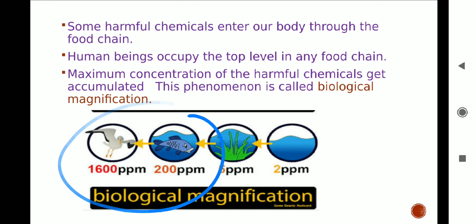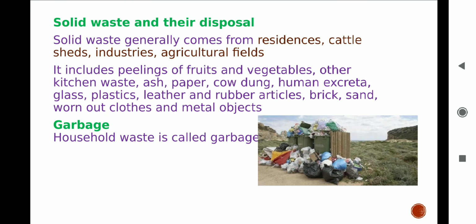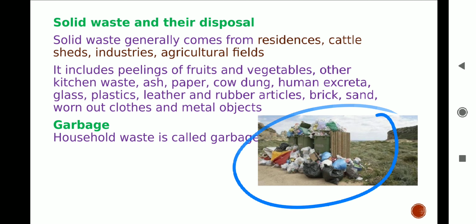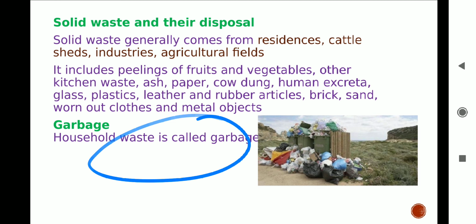The most important issue in our country is how we should manage garbage. Garbage is household waste, for example, leftover food, fruit and vegetable peels, fallen leaves, waste paper, plastic, glass, metal objects, and sewage. Some of the garbage is biodegradable, whereas the major part is non-biodegradable.